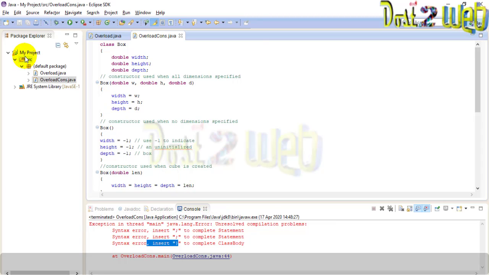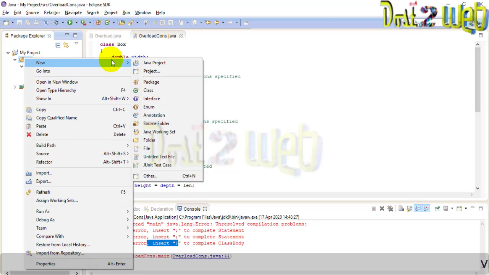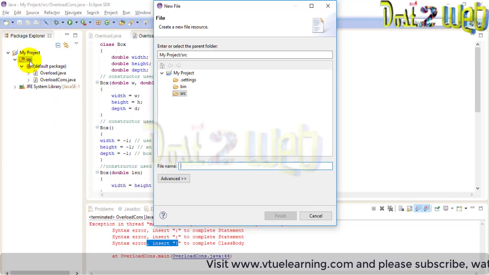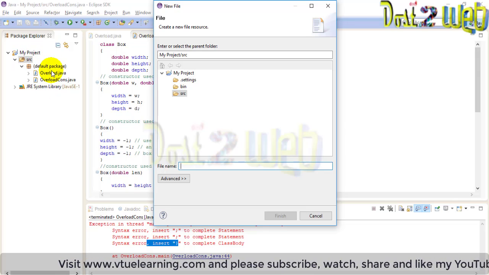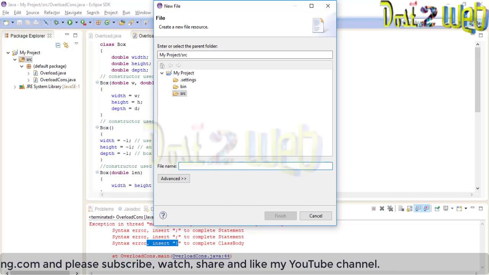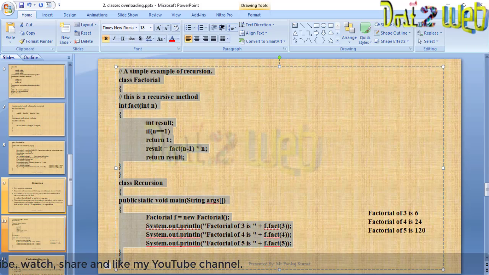Same way, just go to the source and create a new file. It's not necessary to create multiple projects for different program executions. In one project only, you can keep all the methods. Yes, when you are doing a project which is linked to your main project, you should avoid that and create a different project. So what will be the file name of this? We know that the class name is recursion.